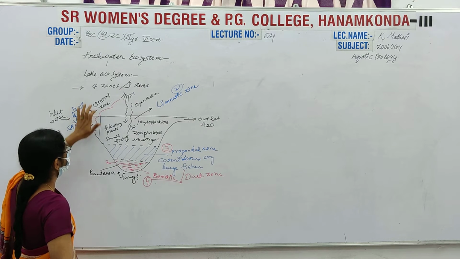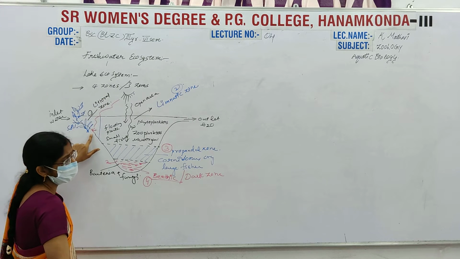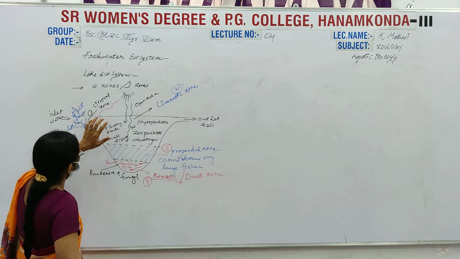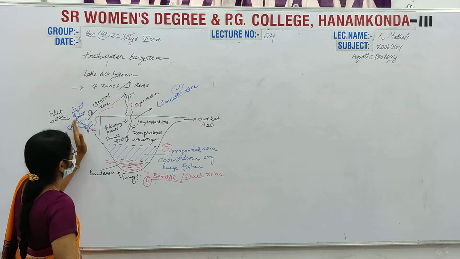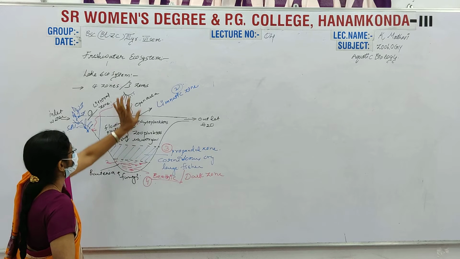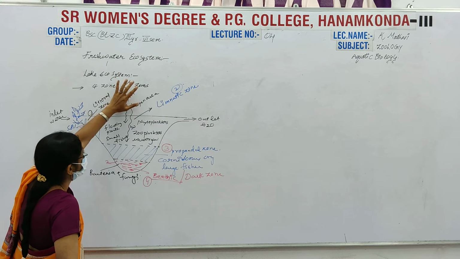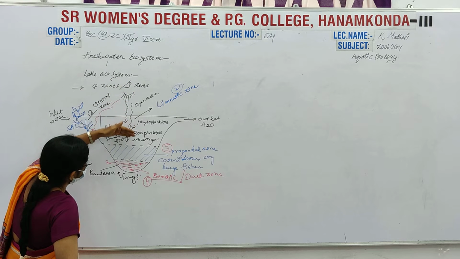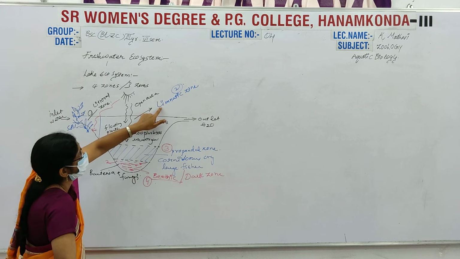Here the sunlight penetrates up to the bottom of the region. The next zone is the limnetic zone, which is far away from the land. It is mostly open area, exposed to the sun, and the sunlight penetrates up to this region. This region is known as the limnetic zone.